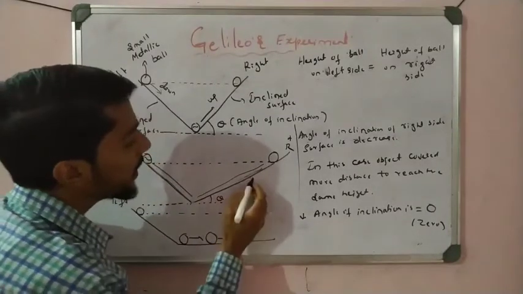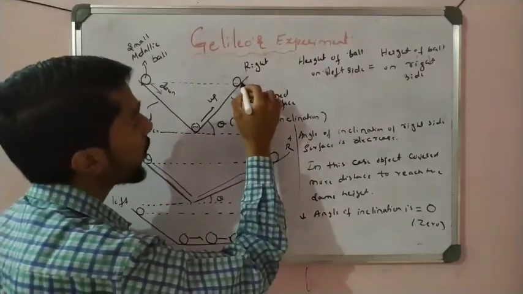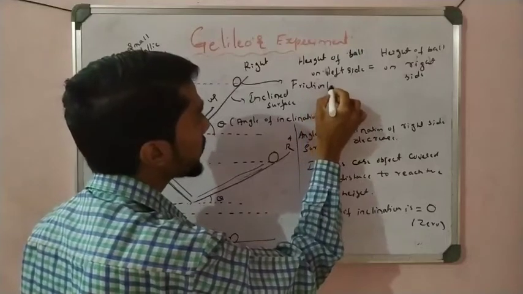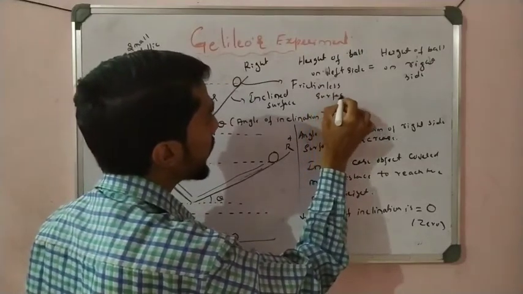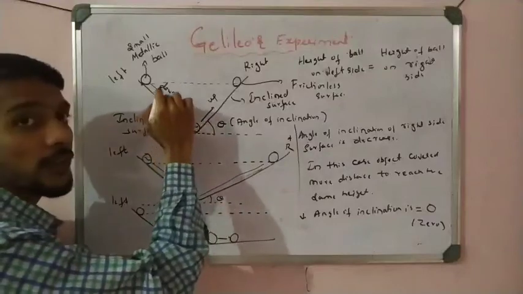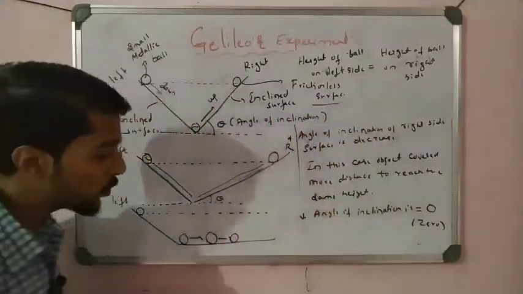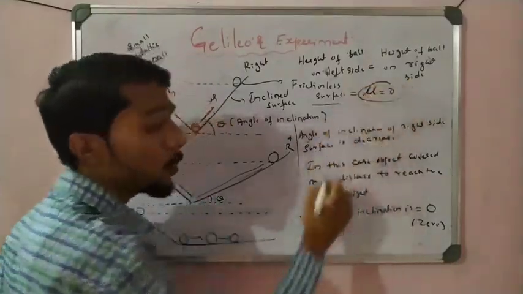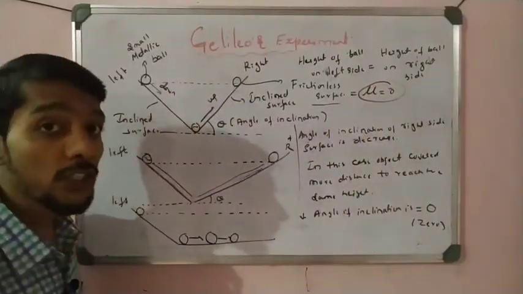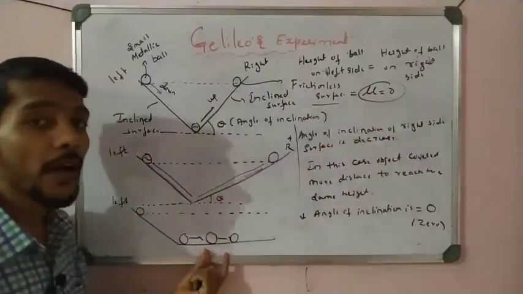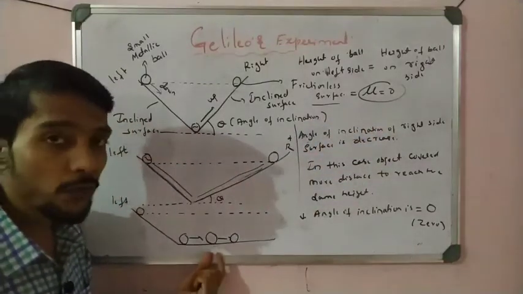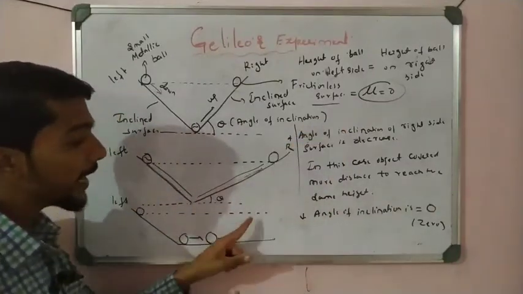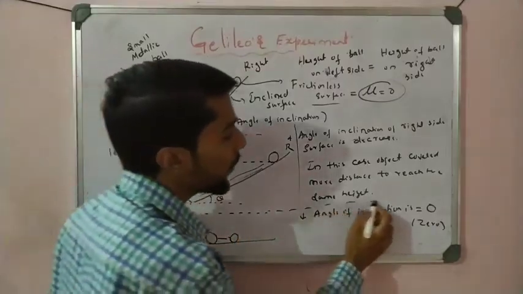Ball is, because these surfaces, again I explain, sorry to forget, these surfaces are frictionless surfaces. One point to remember: frictionless surface. The surfaces used by Galileo, the left surface and right surface, are frictionless surfaces. There is no friction, it is equal to 0. Means what? Friction, that is mu equal to 0. The coefficient of friction is equal to 0. So that is why, with no friction force on the frictionless surface, the object continuously moves. How much does it move? Until it attains its height. So that is infinite. Where is the height?